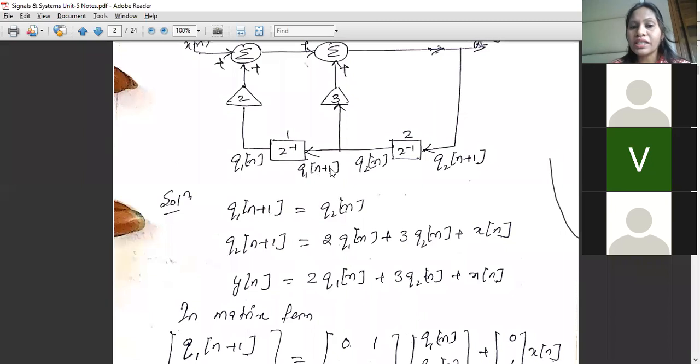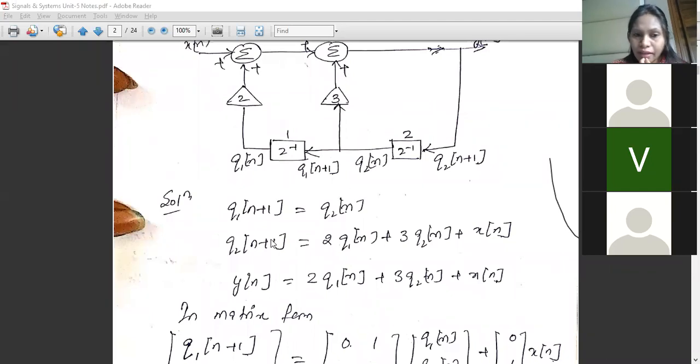That is, when it is going inside the first unit delay block, the output will be Q1n. That is one delay, n plus 1 becomes n. Clear? So the input will be Q1 n plus 1 and the output will be Q1n. Similarly, the input of this unit delay block will be Q2n plus 1 and the output will be Q2n.